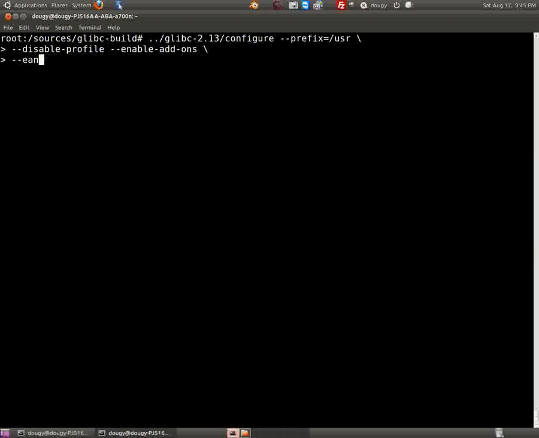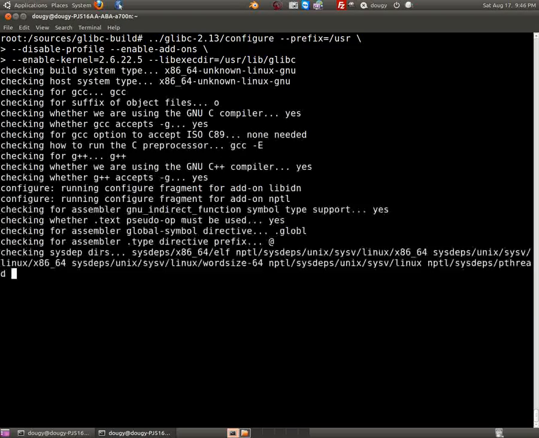Okay. Enable kernel 2.6.22.5. Okay. Libexecdir to be equal to user lib glibc. Okay, let's check that out. Okay. And we got a B over L and enable. Okay. Alright. We'll run that.